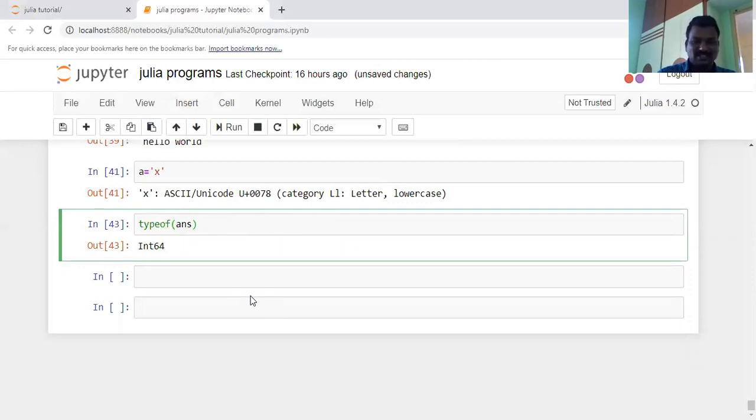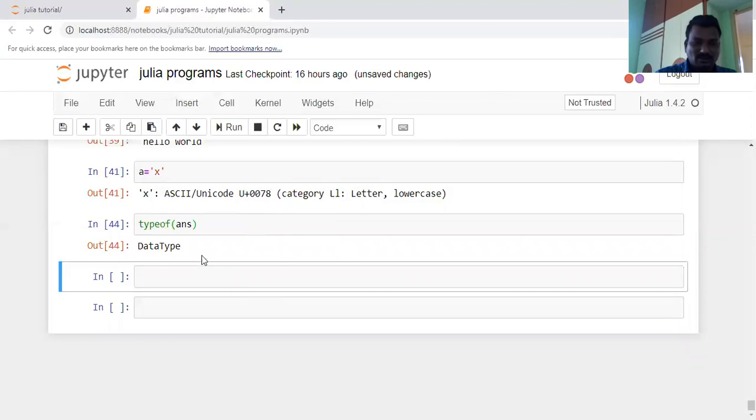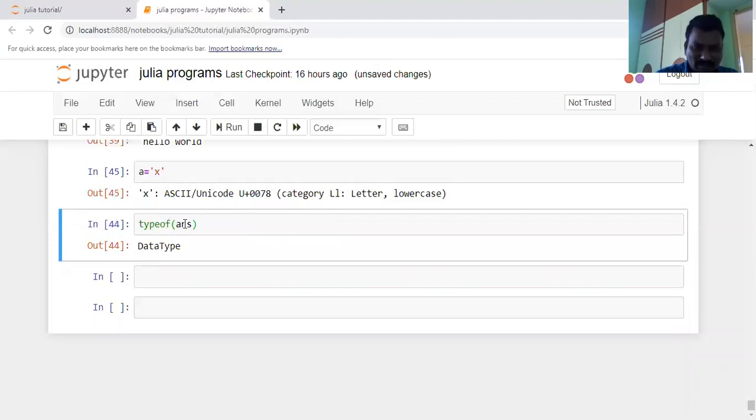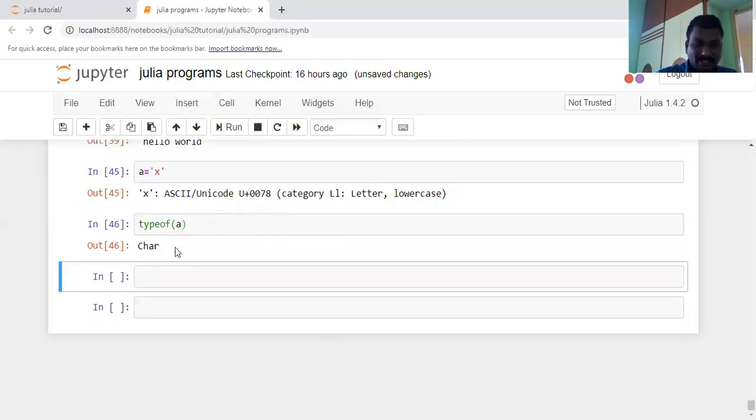Let us not execute that one; execute this one, and after that write a. If you write a, what is the type? The type of a is Char. Why? Because previously it stored an integer value in a.